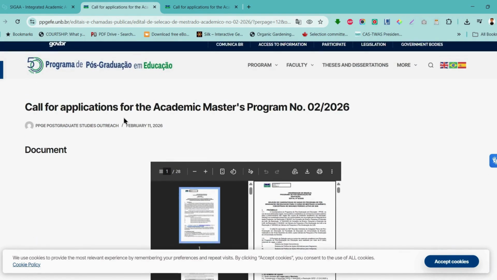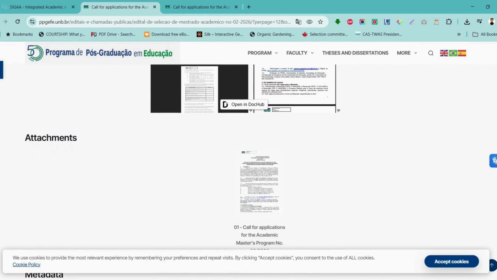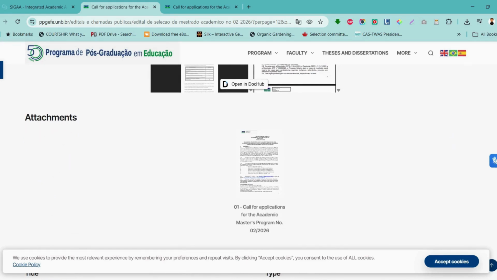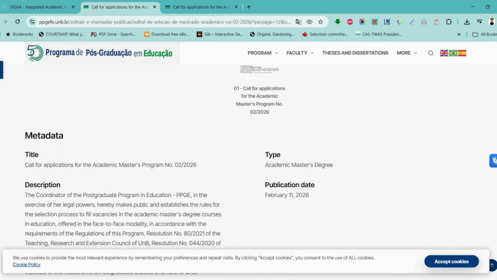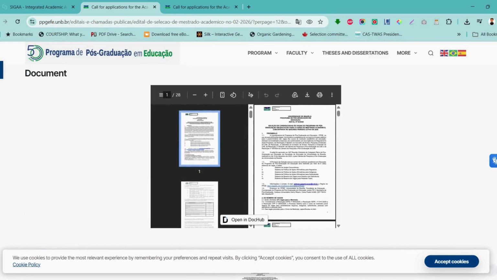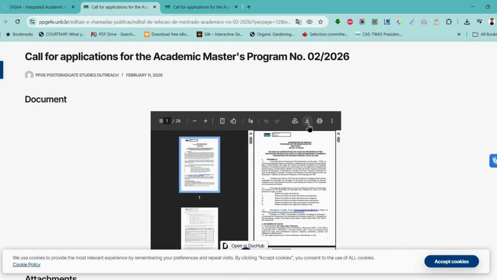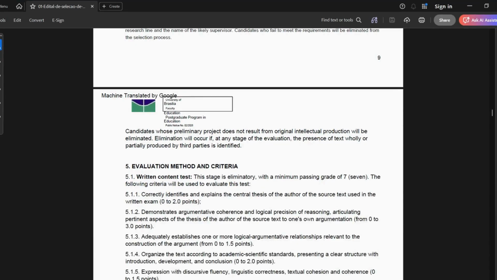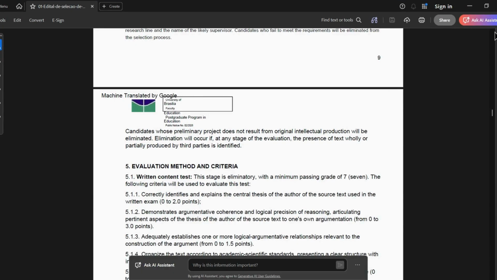This one was posted February 11, 2026. Let's check if it's still active till now. Today is the 25th of February, so that's about 13, 14 days ago. Downloading this is the way to go. You can see that this has 28 pages. So it's a lot. Downloading and then translating it to English is what we have here.